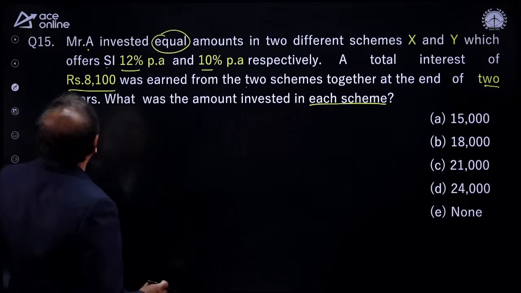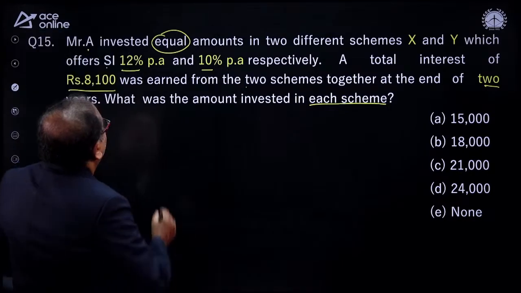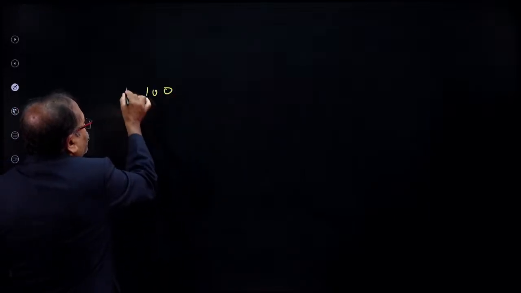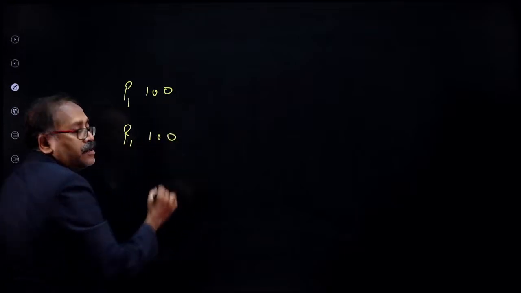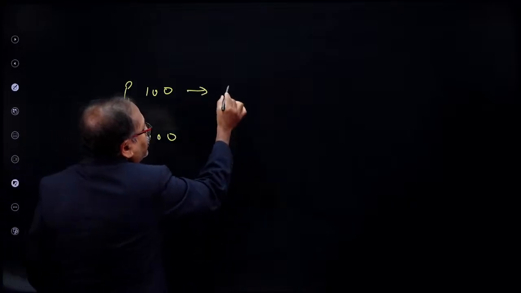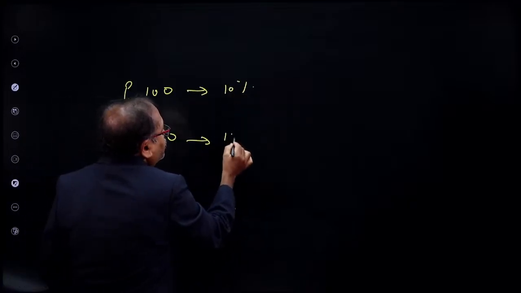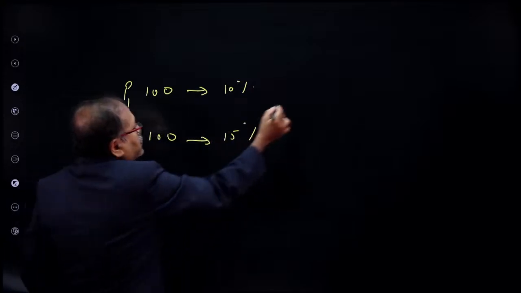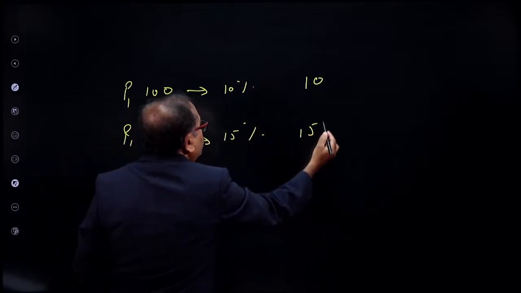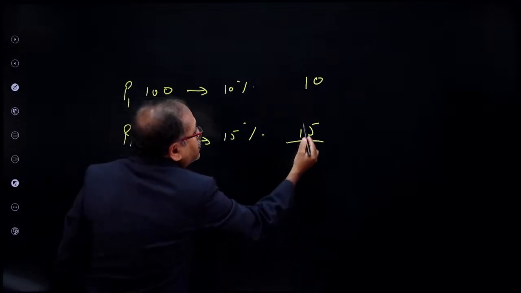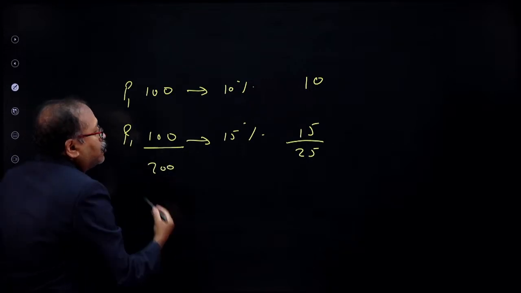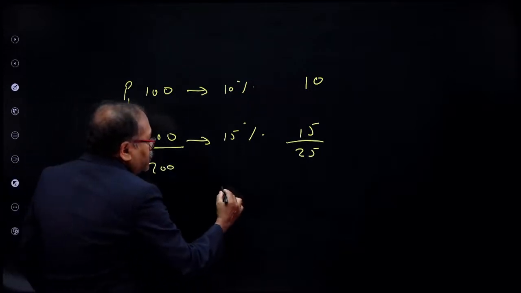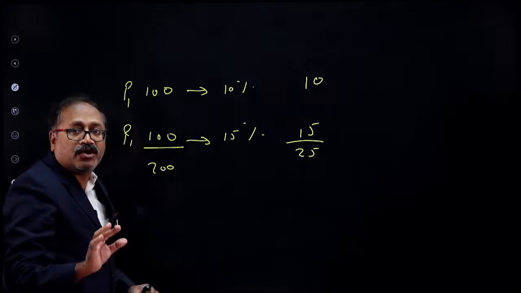Your time is up. So what I will do here, look at this one. But before this, answer this question: the equal amount, let's consider P is 100, and here P1 is 100, P2 is 100. If I take 10% over here and 15% over here, what comes? 10% is 10 and 15% is 15. So what is the total interest? The total interest is 25 over 200. Now, 25 is what percentage of 200?